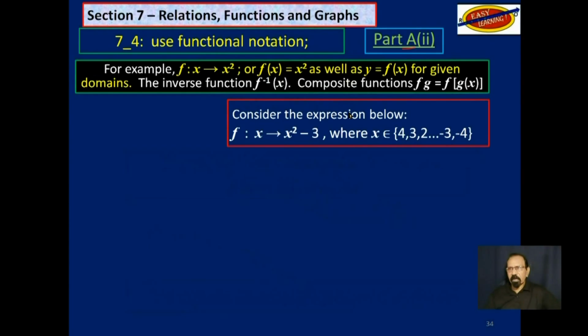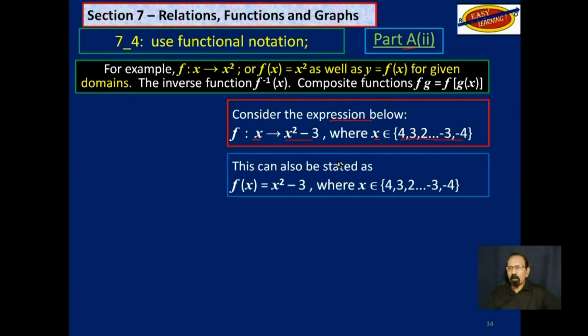We are looking at another example. Consider the expression below. F is the function such that x maps onto x squared minus 3, where x is a member of the integers 4 to -4. Now this can also be stated as f of x equal. So what this really means is that we will take these numbers here and place them in that x one at a time and see what we get out.